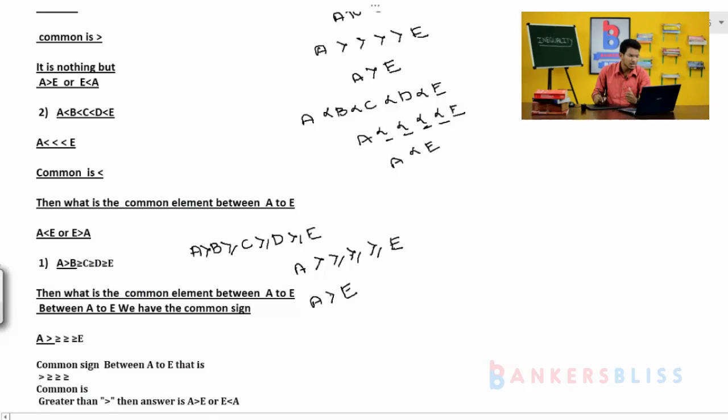Suppose, for your understanding, what is the common element between C to E? One is greater than or equal to, and E is here. Then what is the common? Look at here, that is greater than or equal to. It is nothing but C is greater than or equal to E. Is it clear right now? Okay. That's it regarding the common sign.